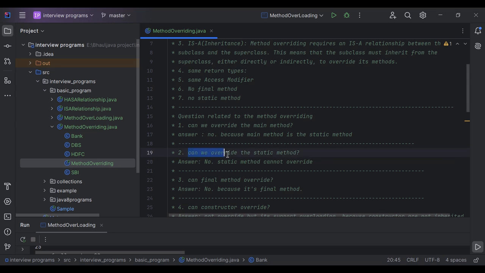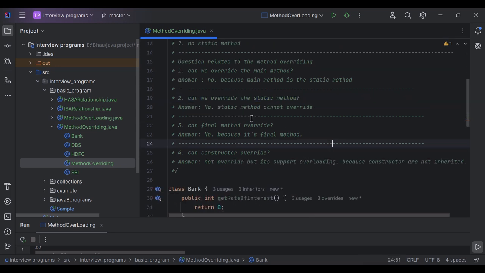Second question: can we override a static method? No, a static method cannot be overridden, because static is checked at compile time. Can we override a final method? The answer is no, because if I declare a method as final, then in overriding, where there is a parent class and child class relationship, the final method will not be usable in the child class. The fourth question: can a constructor be overridden? No, it cannot be overridden, but it supports overloading, because constructors are not inherited.